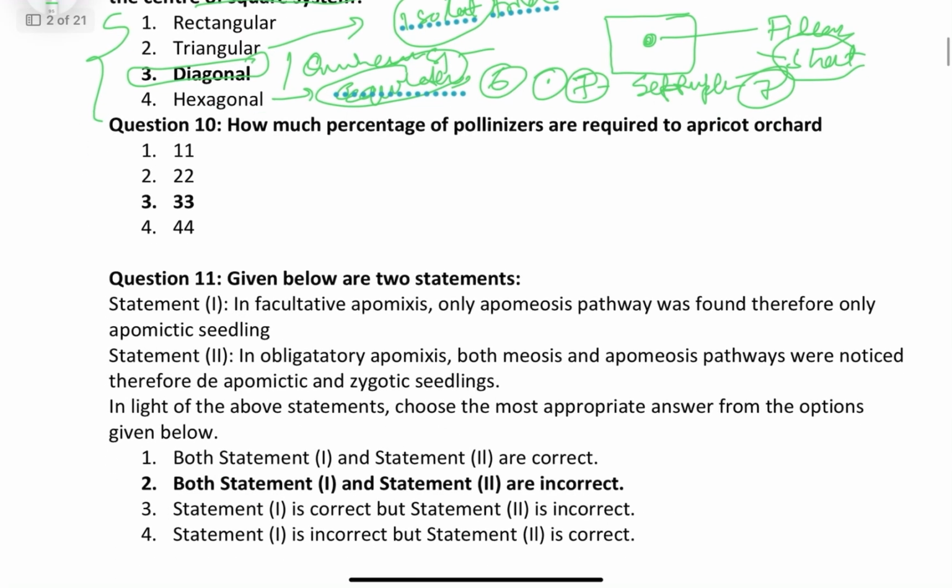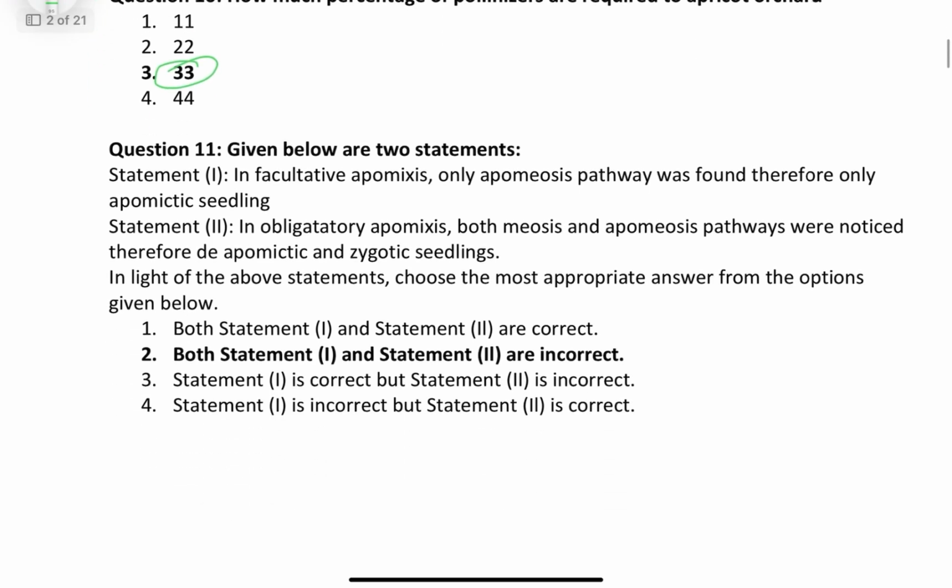How much percentage of pollinators are required in an apricot orchard? That is 33%. It's a very common and repeated question.